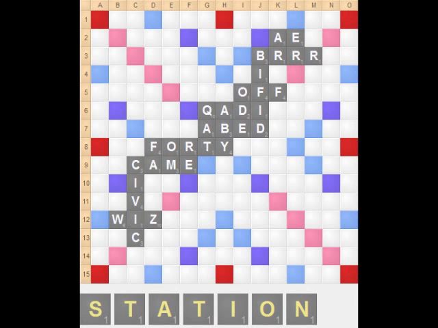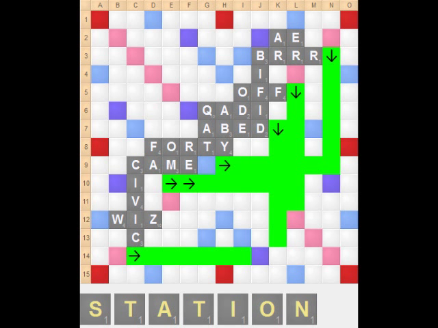We have station in the mid-game. Station has no anagrams, so any bingo lane that we're going to find to play this is going to have the S at the beginning of the word. Now, by analyzing the board, we can see that there are 7 potential bingo lanes by hooking the S onto the end of 2, 3, 4, and 5-letter words.